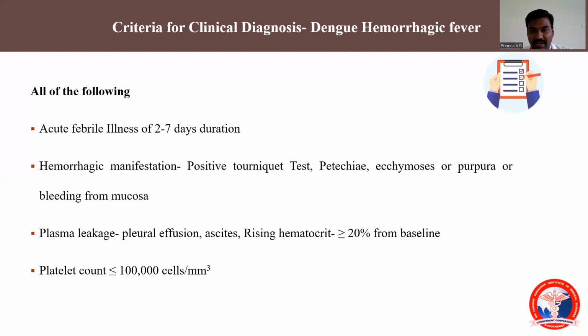The third criterion will be plasma leakage. As I said, there will be increased vascular permeability in dengue fever. Because of this increased vascular permeability, the patient may have pleural effusion, and there might be ascites. All this indicates the plasma leakage signs. And in the dengue hemorrhagic fever stage, the platelet level may even fall below 1 lakh. This all indicates the patient is in dengue hemorrhagic fever.